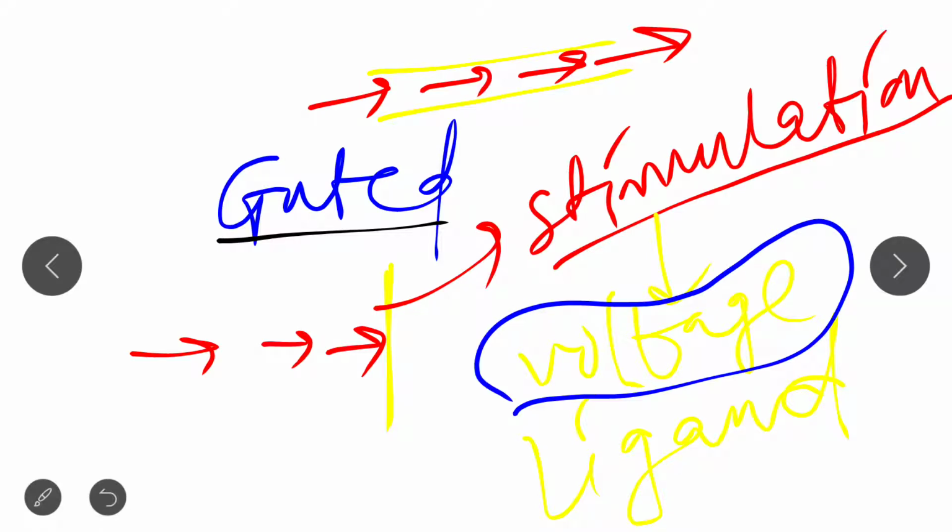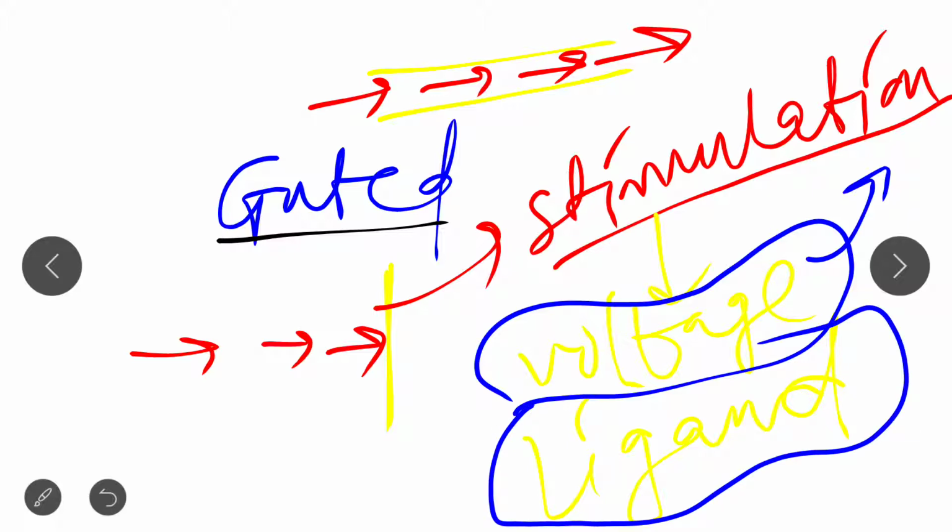On the basis of this, gated channels are named. If the stimulation signal comes from voltage, then it is called voltage gated, and if the stimulation signal comes from a ligand, then it is called a ligand gated channel. So these are gated channels, and they open only upon stimulation. Clear? Now let's look at the non-gated channel.